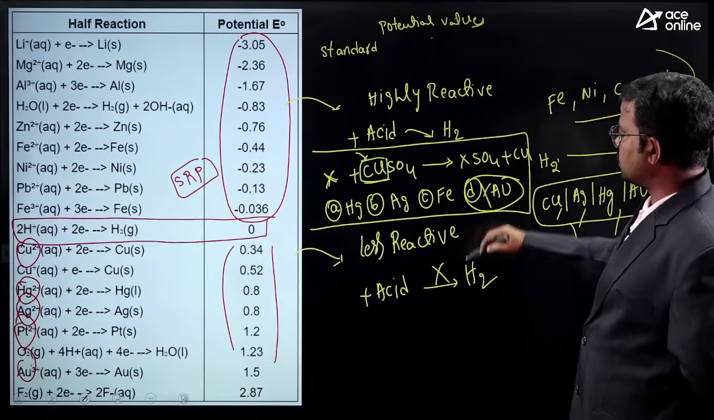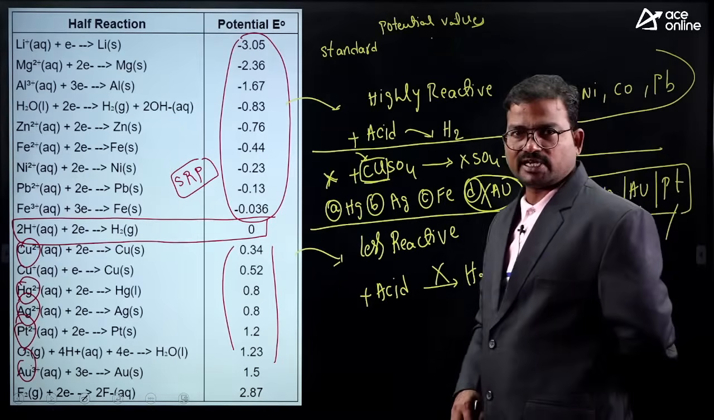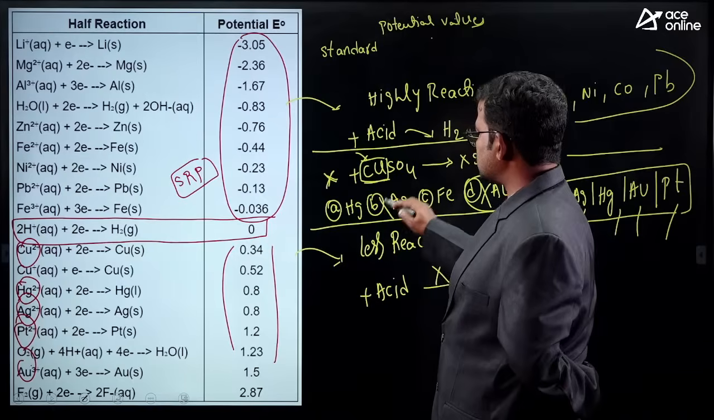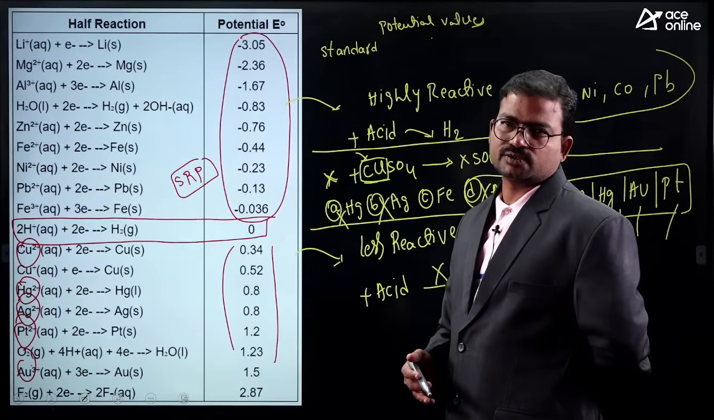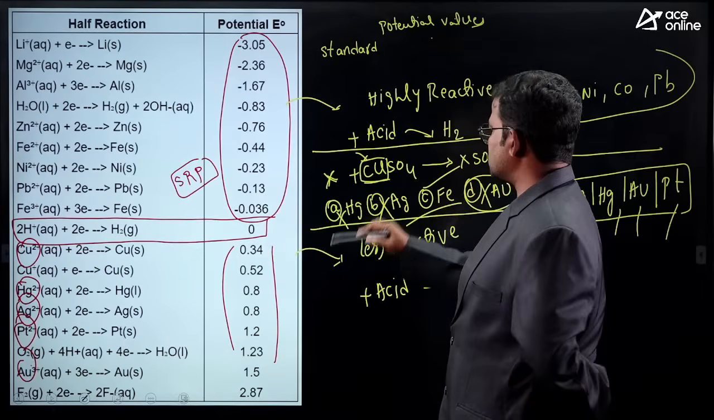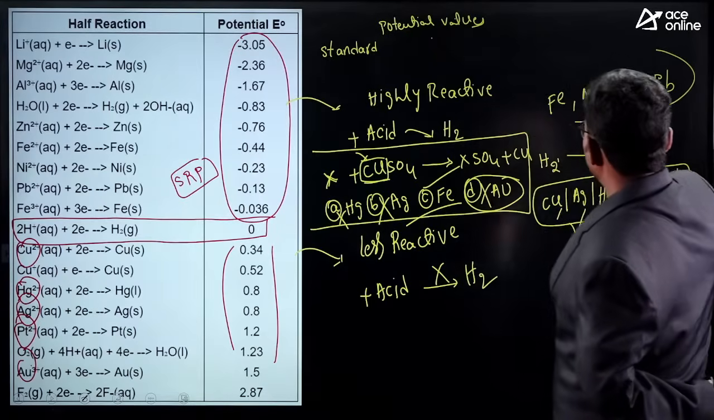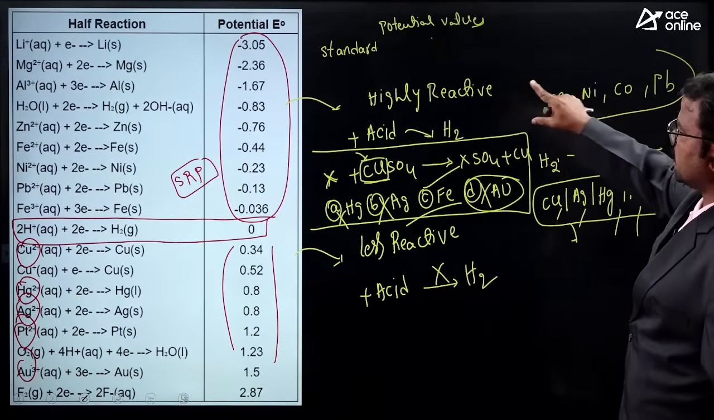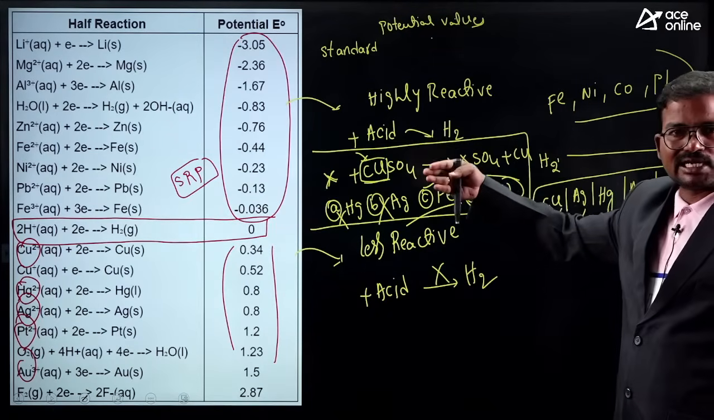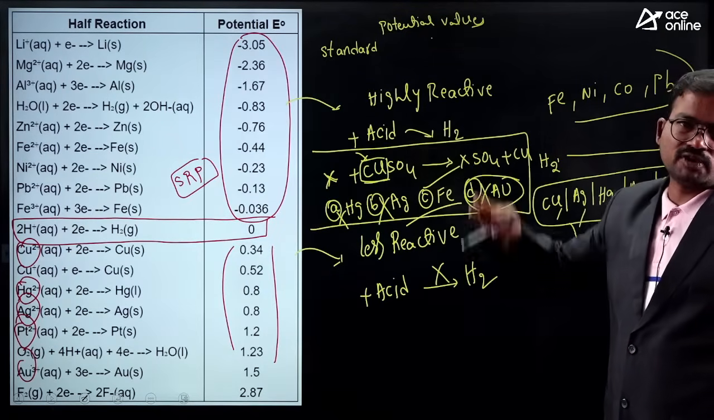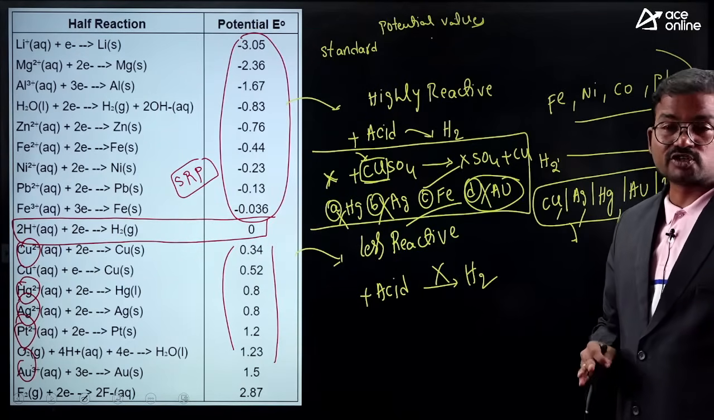Gold is not possible because its SRP values are completely positive, so it is very less reactive. Silver, this is also not possible. Mercury, this is also not possible, because these three are very less reactive. So here the correct option is option C only. So you should remember this concept: hydrogen, SRP, standard reduction potential values. Based on that, you can get at least one question in your RRB JE examination. In this coming RRB JE examination, it is that important.